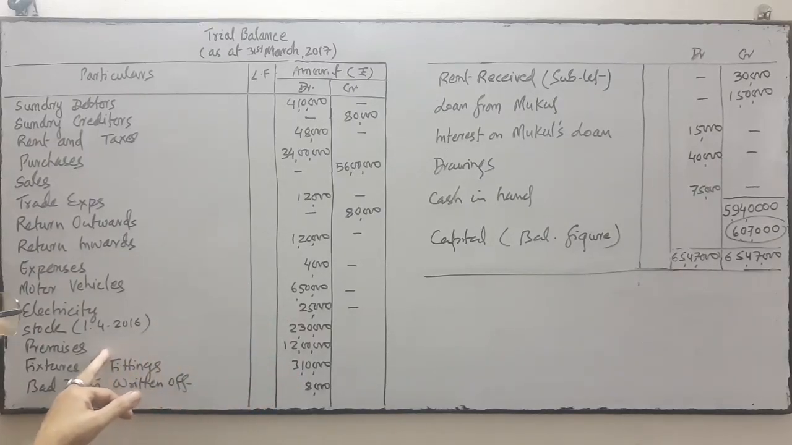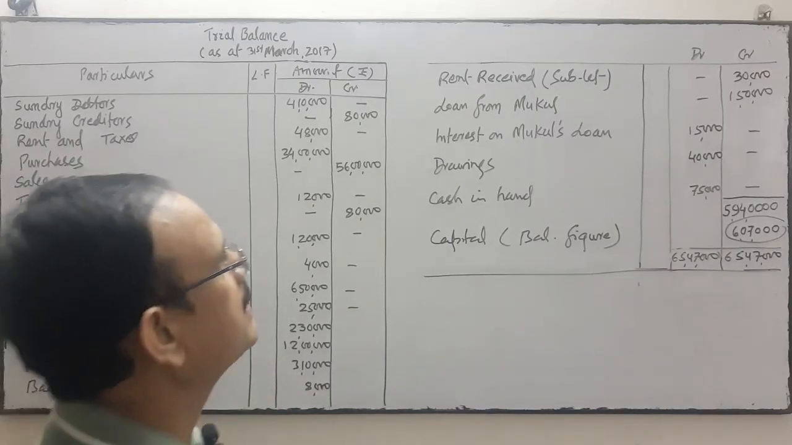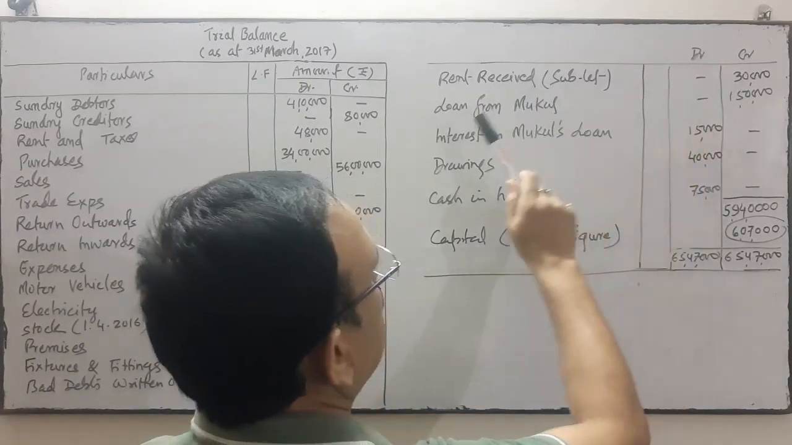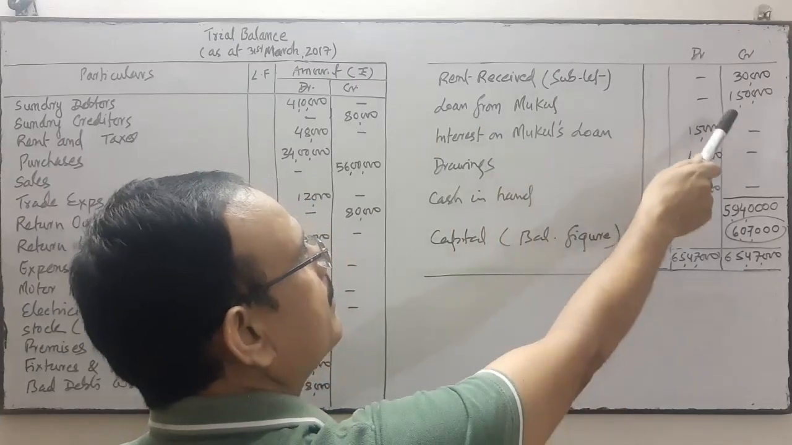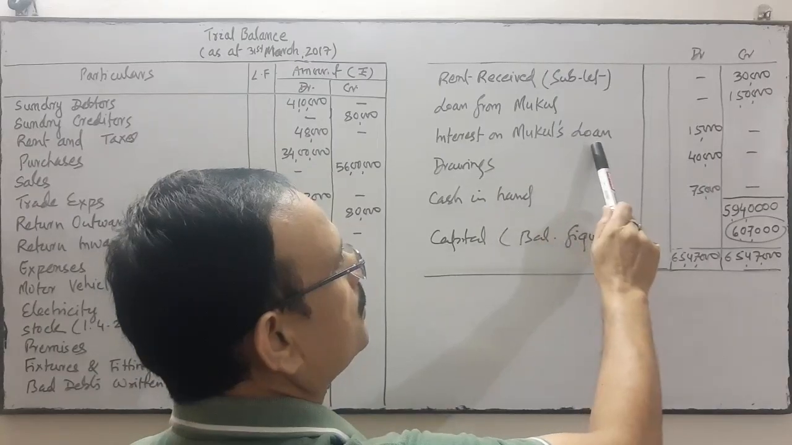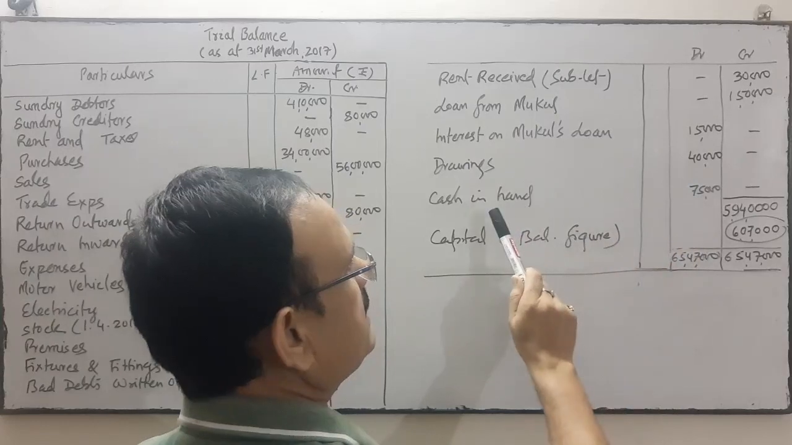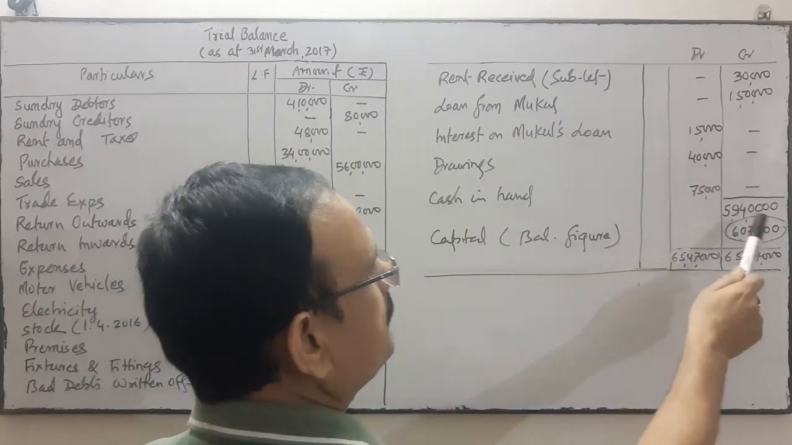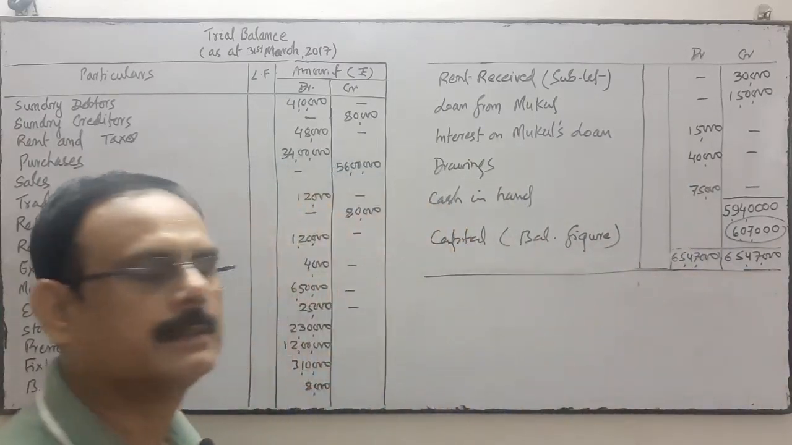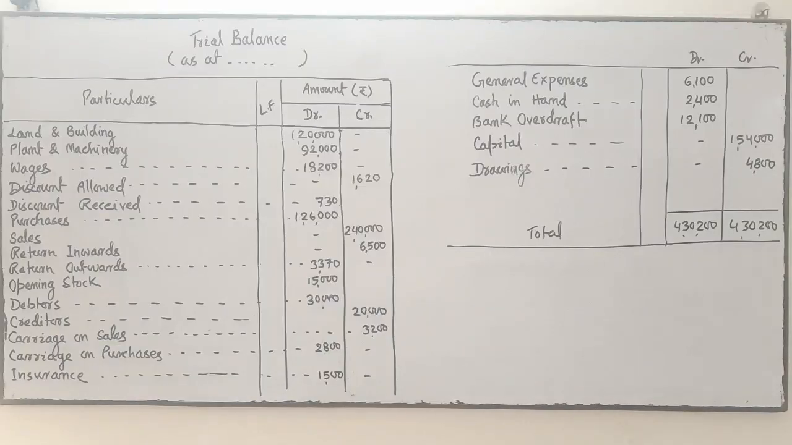debit balance, premises means land and building is called premises, assets debit balance, fixtures and fitting assets debit balance, bad debts loss debit balance, rent received income credit balance, loan from Mukul liability credit balance, interest on Mukul's loan expense debit balance, drawing assets debit balance, cash in hand assets debit balance, and the difference indicates your capital. So this is the question based on trial balance.